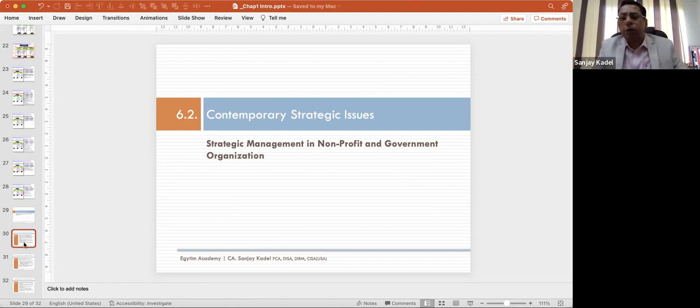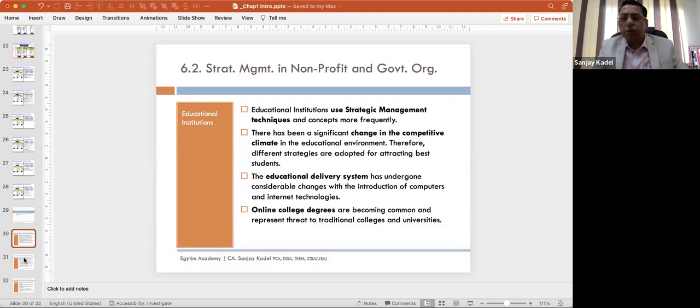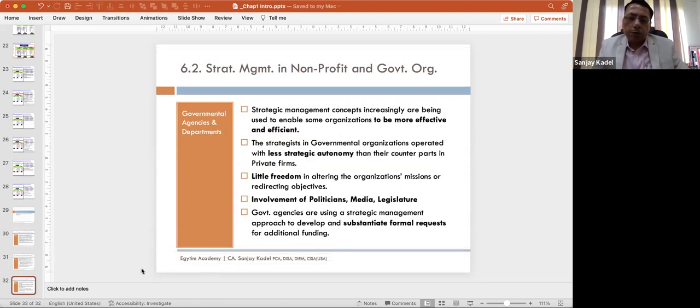So how are they using it? There are certain points. Please go through them. In the exam, there may be a question which says, kindly discuss how strategic management is adopted by government organizations or by educational institutions. So there you can make use of some pointers. So this is about chapter 1, introduction to strategic management. Coming to the next chapter,